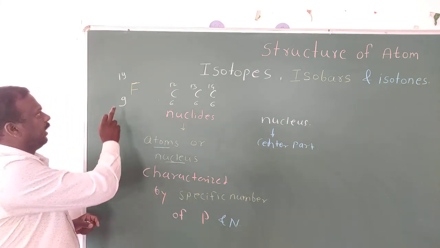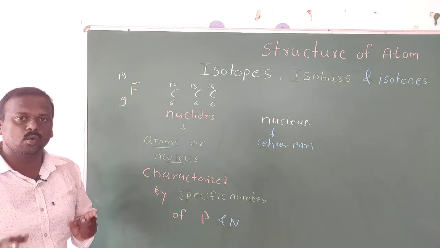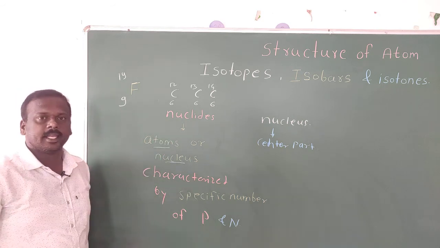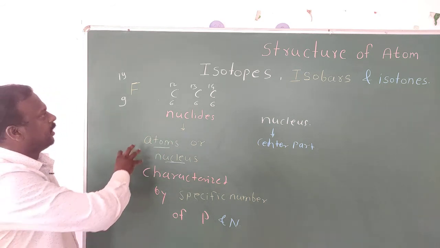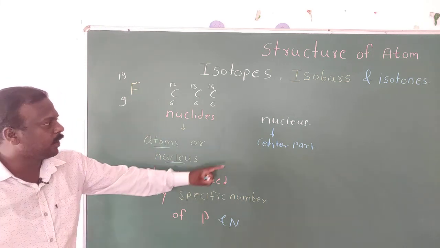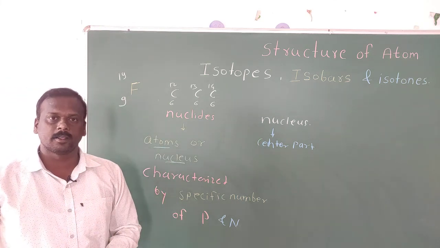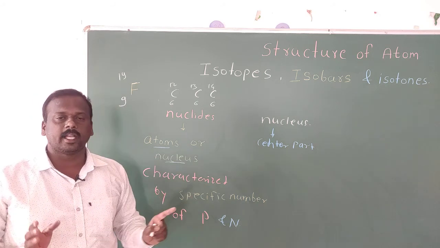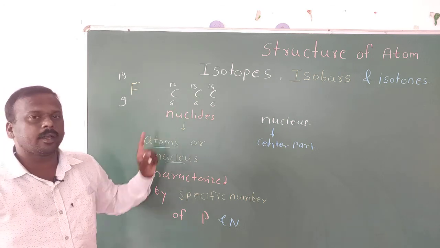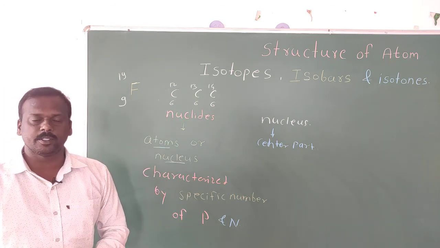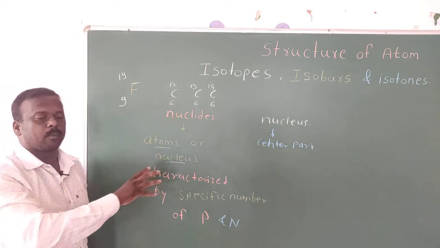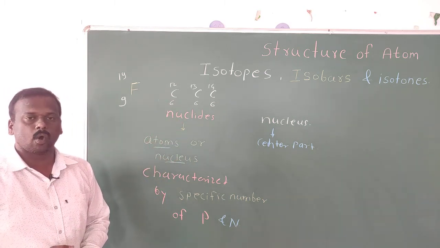It is clear that fluorine or carbon also has a nucleus, no doubt. But when we think about nuclides, there are different proportions of protons and neutrons. That is called a nuclide, and nucleus is very simple, the central part. Understood? Nucleus is the central part of the atom, and nuclides means atoms can be structured in such ways, even of the same element, in which the proportion of protons and neutrons is different. It is called nuclides.